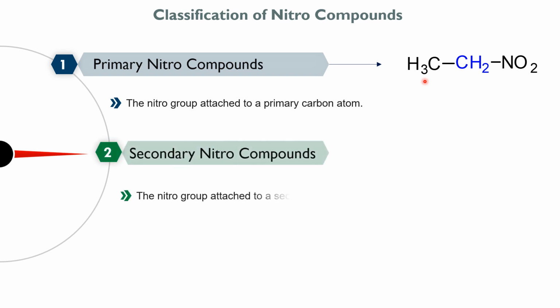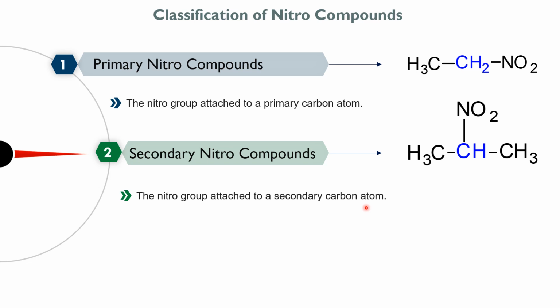The second type is the secondary nitro compounds, in which the nitro group is attached to a secondary carbon atom. For example, 2-nitropropane, in which the NO2 group is attached to a secondary carbon atom, means the carbon atom attached to two other carbon atoms. That's why that carbon atom is called a secondary carbon atom, on which the nitro group is attached. Hence, this compound is called a secondary nitro compound.